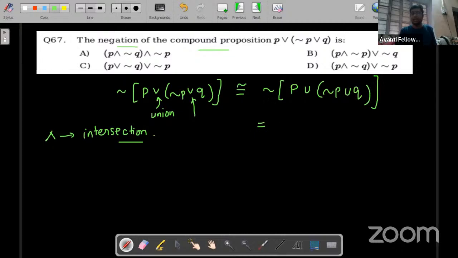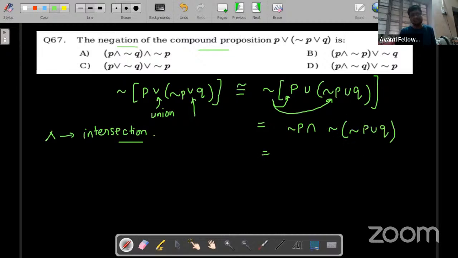So now I am taking the negation whole inside. And what we do when we take negation inside: negation will come to everyone, and union interchanges to intersection, and intersection changes to union. So one by one this negation will go with this and this term. So we'll write negation P intersection negation of negation P union Q.